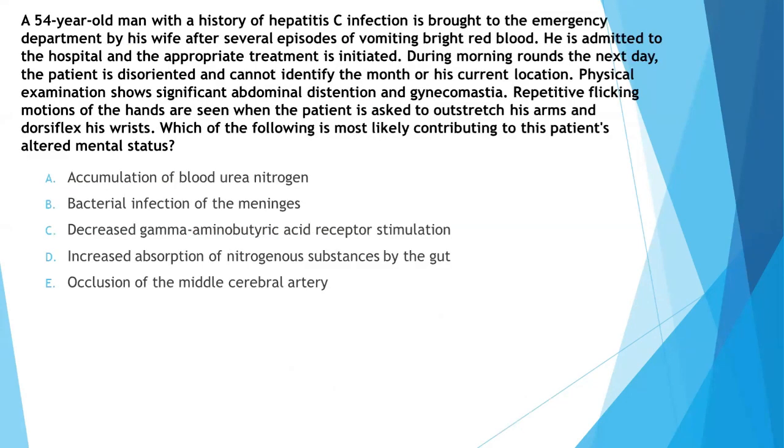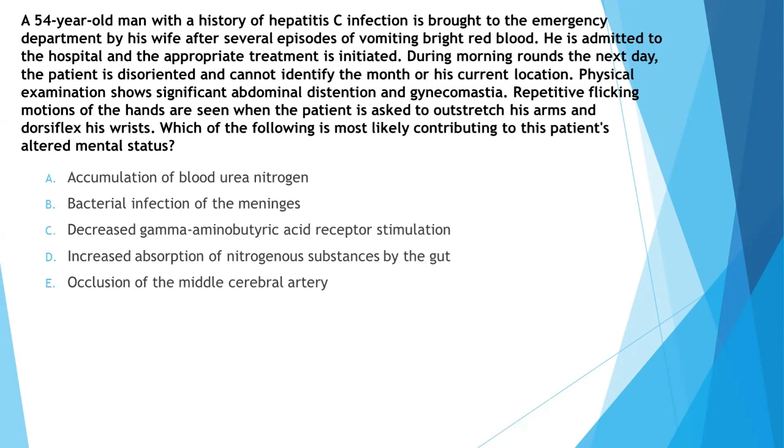Now let's talk about one more question. Which of the following is most likely contributing to this patient's altered mental status? A 54-year-old man with a history of hepatitis C infection is brought to the emergency department by his wife after several episodes of vomiting bright red blood. He is admitted to the hospital and the appropriate treatment is initiated. During morning rounds the next day, the patient is disoriented and cannot identify the month or his current location.